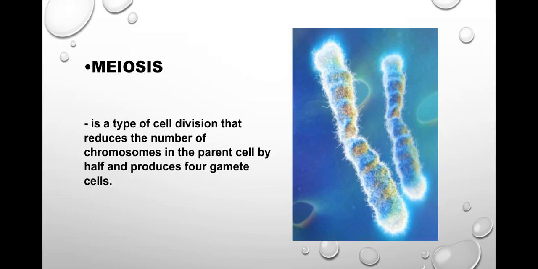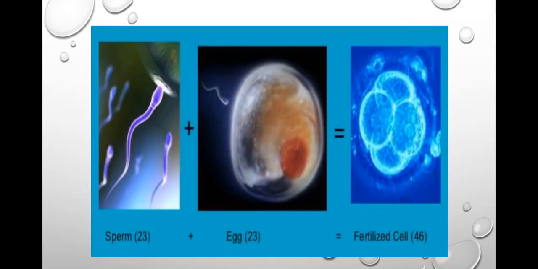People have a chromosome count of 46. When an egg joins a sperm, the count must stay at 46 to remain human. So, the egg can only have 23 chromosomes and the sperm can only have 23 chromosomes. Sperm 23 plus egg 23 equals fertilized cell 46. Because during meiosis, gamete cells undergo a double division, maintaining the DNA but reducing the chromosomal count to 23.